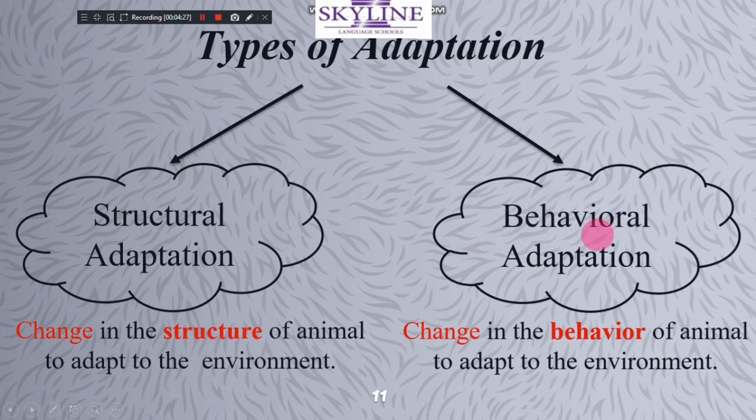But behavioral adaptation means a change in behavior, something the animal does to adapt with the environment. Structure, structural; behavior, behavioral.